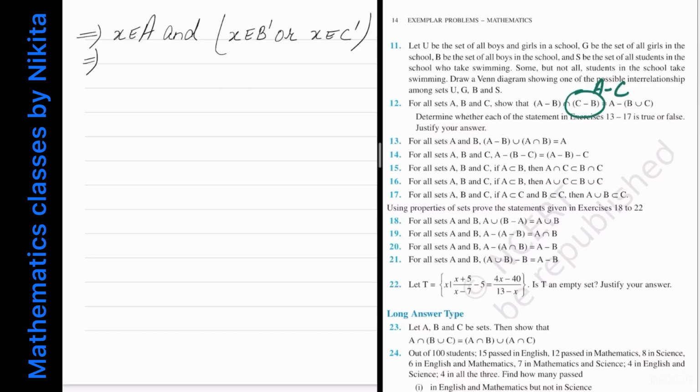And from here what you get, x belongs to A and x does not belong to B or x does not belong to C. And this implies what?